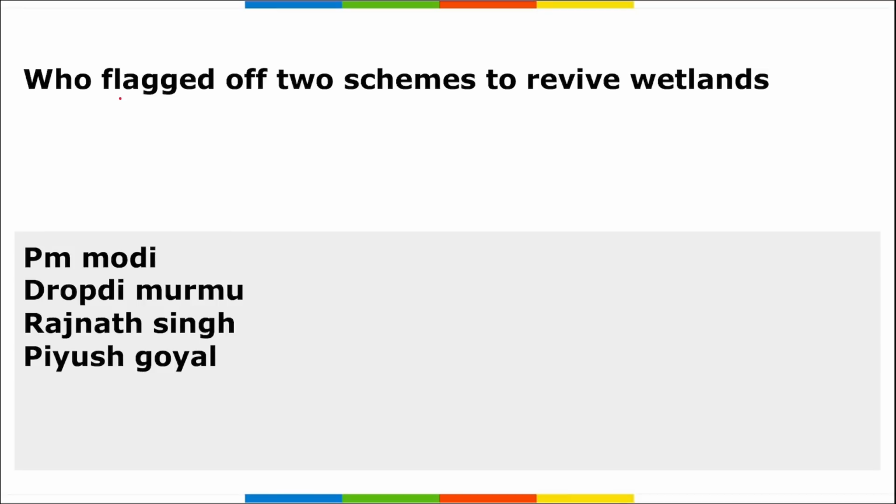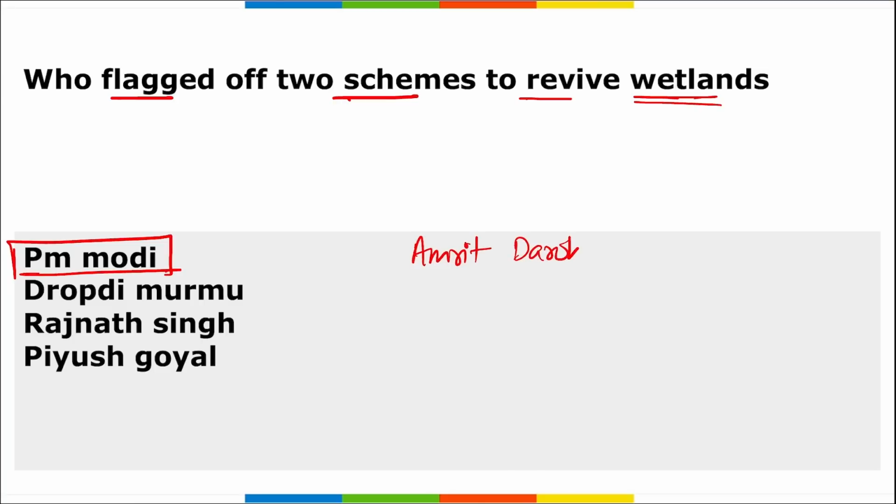So let's start. First, who flagged off two schemes to revive the wetlands? If asked about wetlands, two schemes were launched recently and they were launched by Prime Minister Narendra Modi. Correct? These two schemes are Amrit Dharohar. This is your first scheme. And second scheme is your Mishti Yojana. Correct? These two schemes were launched in order to revive wetlands and mangroves also.